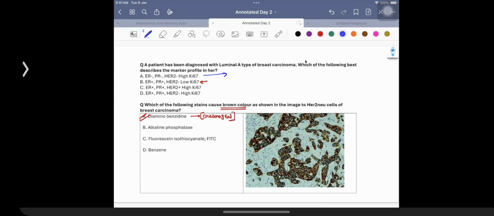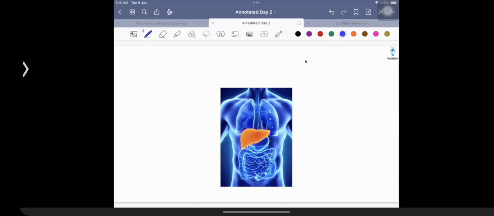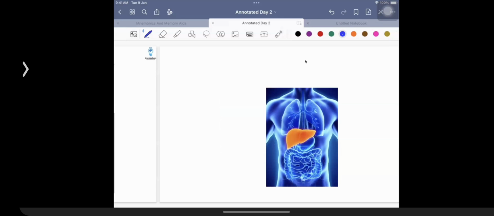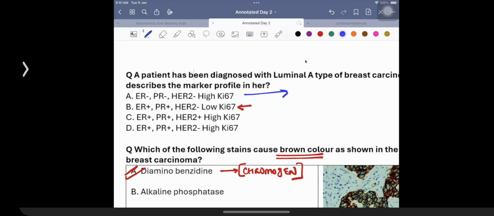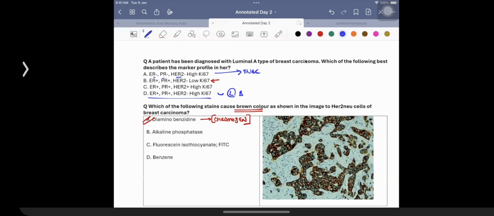So I believe that is what is required so far as the breast cancer is concerned. And now, just making a word about... sorry, this is TNBC, this one is luminal, this one is going to be luminal B. First one is all three negative, so that is going to be TNBC, and the D option is going to be luminal B, right? That is what you are talking.